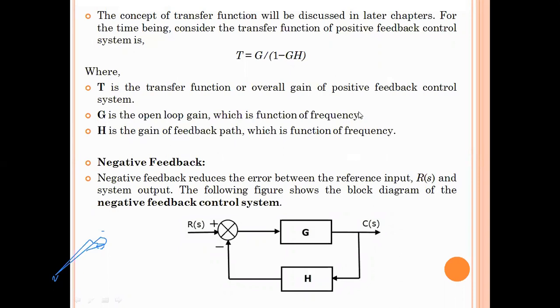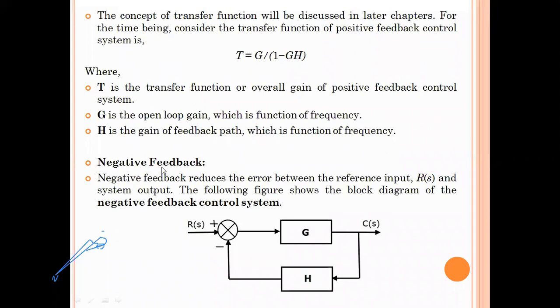All are functions of frequency. G is a function of frequency, H is a function of frequency. So for the positive feedback loop, we will get this type of transfer function. How we can get this equation, I'll tell you in the block diagram reduction section. There you can clearly understand how this equation comes.